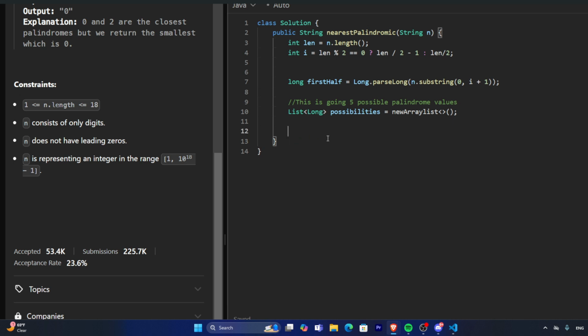So that could be a possibility. So we can say possibilities to be our first possibility, where we're going to make a helper function called halfToPalindrome later in the video, which cuts the palindrome in half and gets the smallest version that we need. So just call this first half minus one.